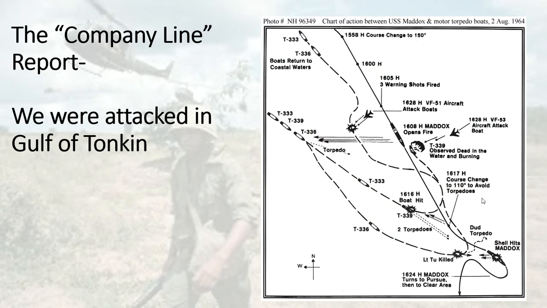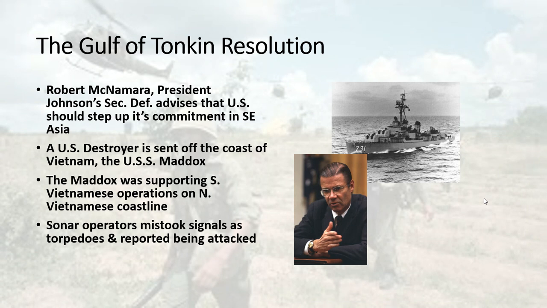This is the official company line. This diagram shows the boats being attacked and them shooting at us. Now, what actually happens is really tricky. There's a phrase called the fog of war, which means when the guns start, it's hard to know exactly what happens. I got to go to Brown University, and they have something called the Choices program there. Great program. And one of their programs is they got Robert McNamara and other people involved, especially people from North Vietnam, years later to look back at this incident.